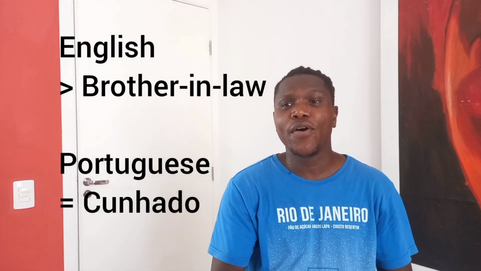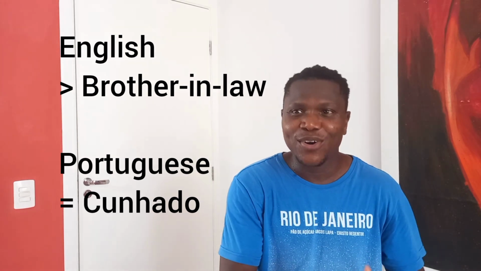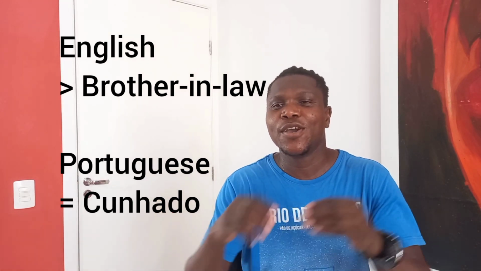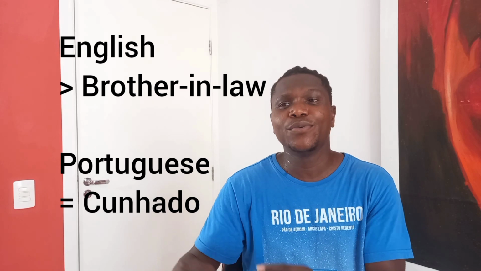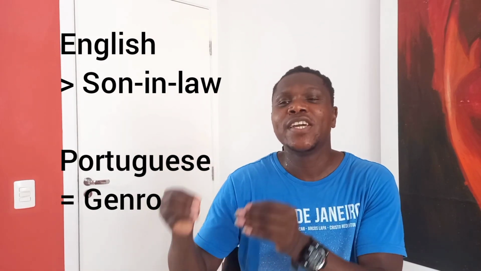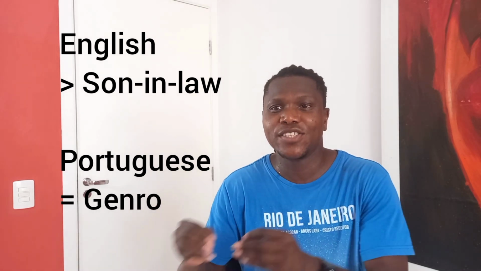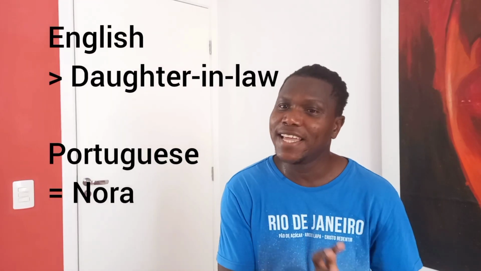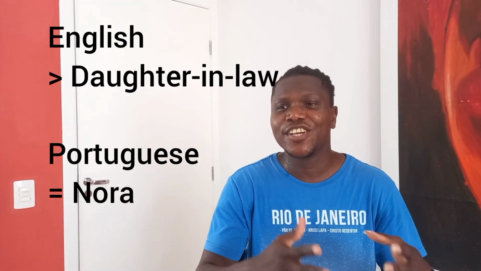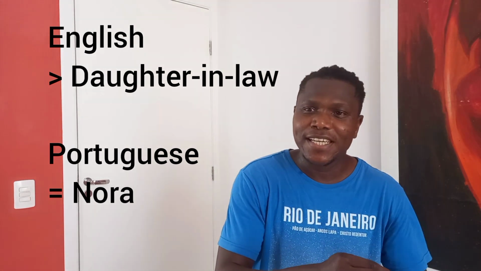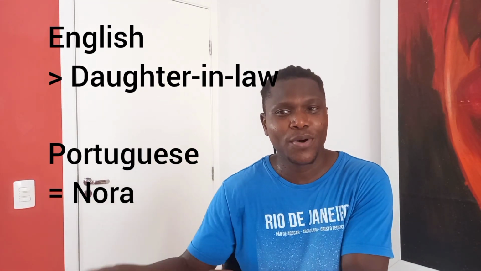And then we have brother-in-law. Brother-in-law in English is called cunhado in Portuguese. Then we have son-in-law. Son-in-law in English is called genro in Portuguese. Then we have daughter-in-law. Daughter-in-law in English is called nora in Portuguese language.